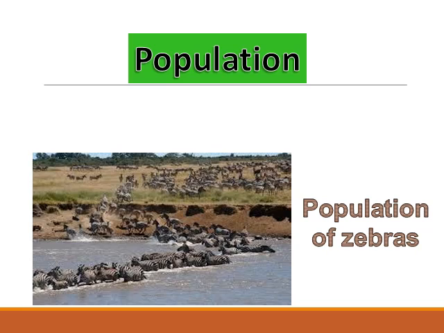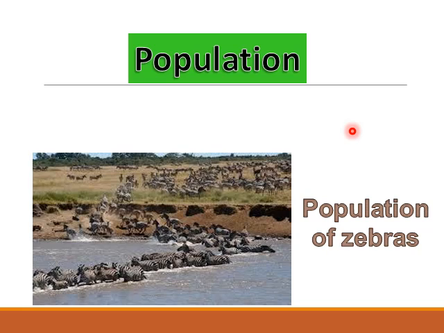Now the next definition is the definition of population. So for example, here in Egypt, we say that the population of the Egyptian people is 100 million people. So this is the population of the Egyptian people.